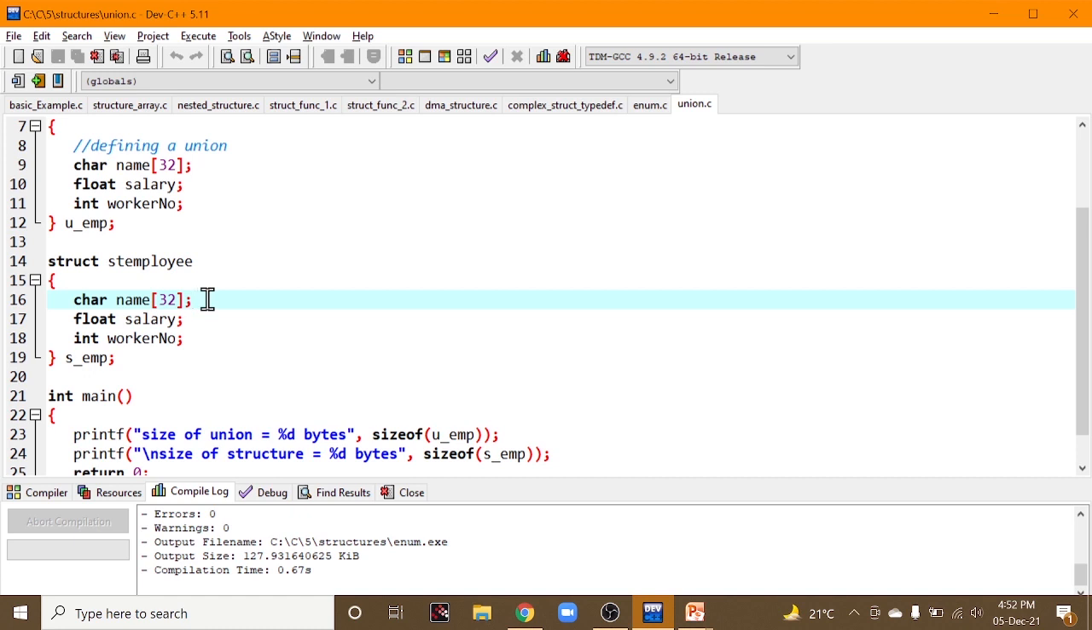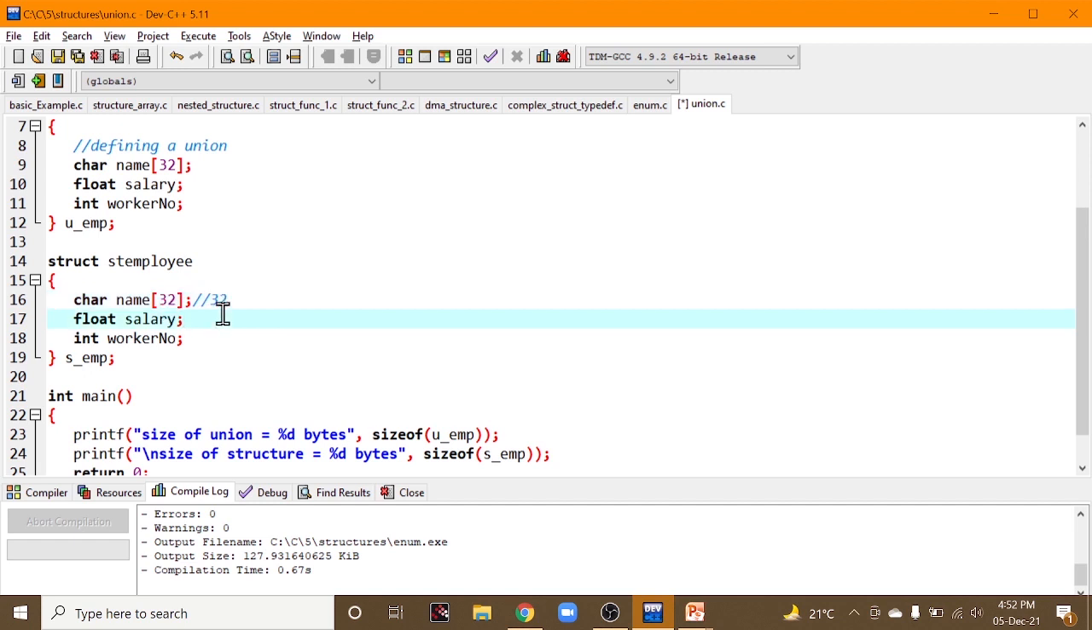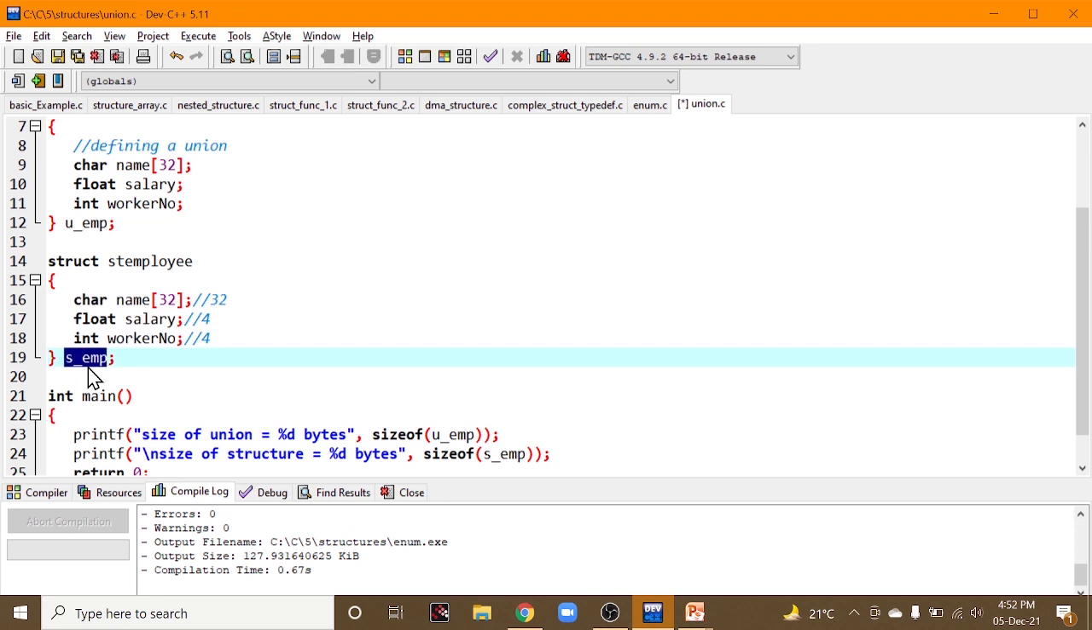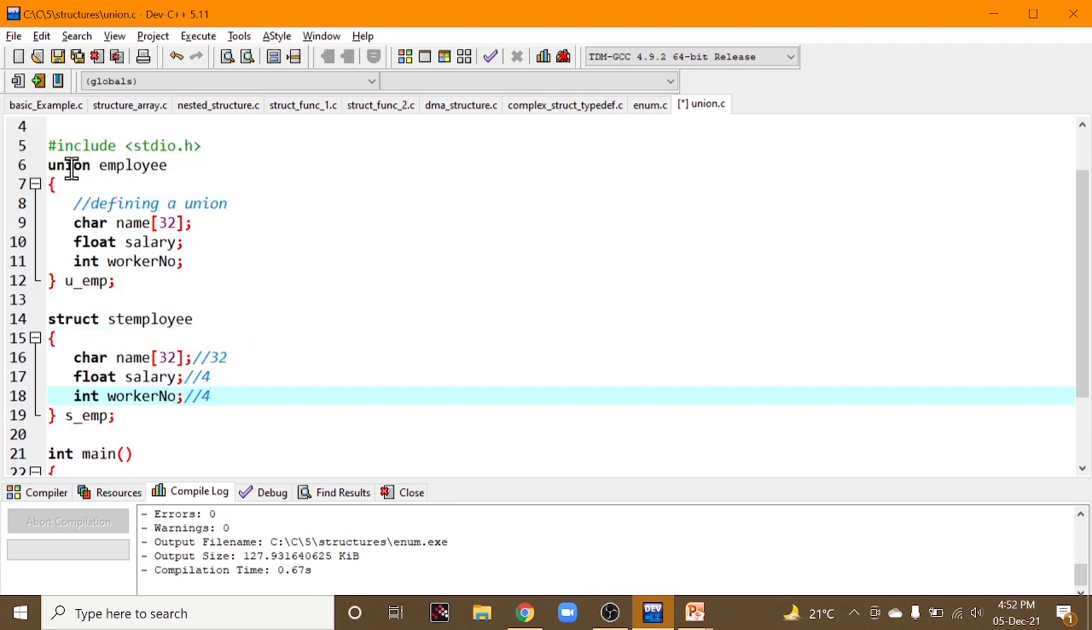The name is kept as a fixed size of 32. Salary is a float variable, which takes 4, and the integer also takes 4. So this is what happens in a structure, and it is a normal variable used to access the members. If you check a union, it is represented like this. Instead of the struct keyword, you use union, followed by the name of the union. Remember, both names must not be the same, they must be different. Defining a union has the same data types: char name, float salary, int worker number.